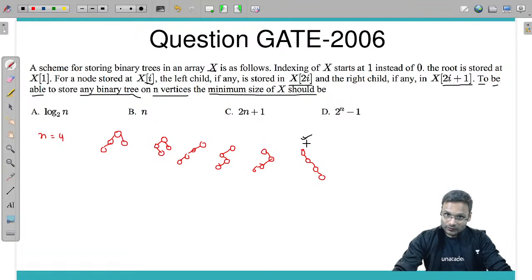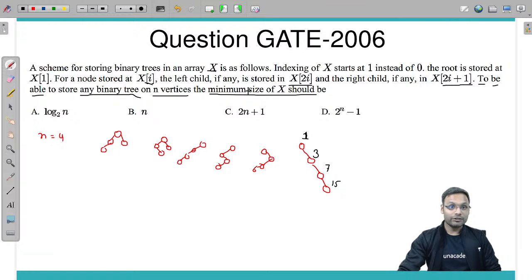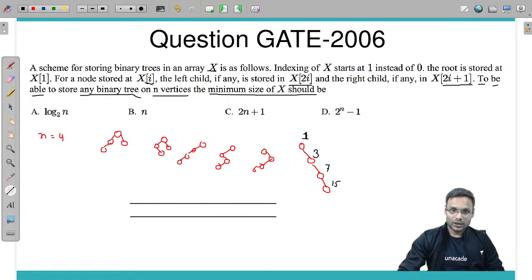How? 1 is the index of the root. Okay, let me draw it in the proper way. This is my worst case. Why is it the worst case? Just because look at this. Here it is, the root. Its right child is stored on 1 into 2 plus 1, which is 3. Its right child, 3 into 2, 6 plus 1, is 7. 7 into 2 plus 1 is 15. Its right child will be stored on index 15. So the array should be of size 15, so that I can store the worst case binary tree.